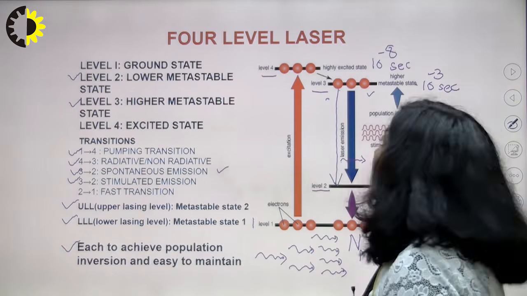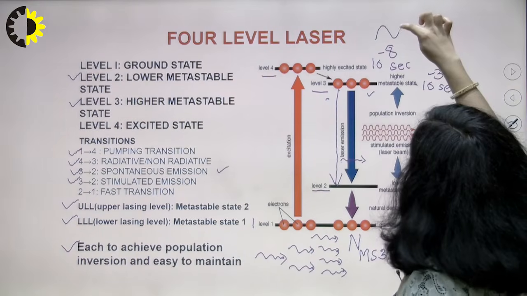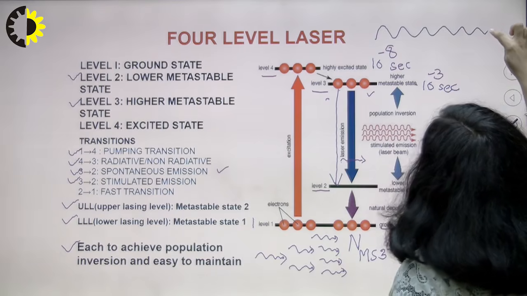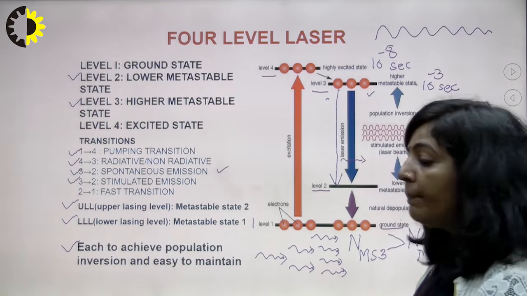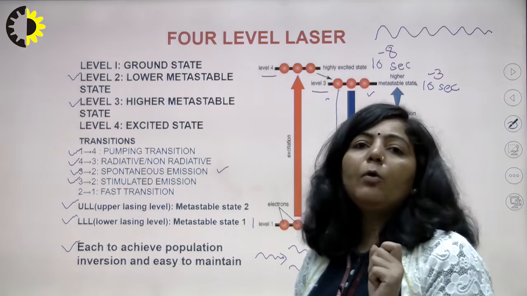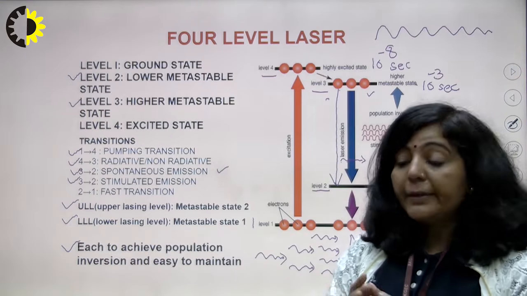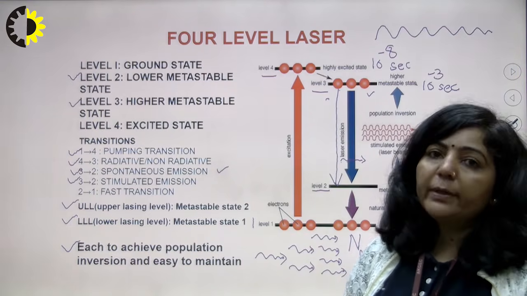One more point: you will get continuous output from a 4-level laser, whereas in a 3-level laser you will get the output in pulse mode. That is the beauty of a 4-level laser.